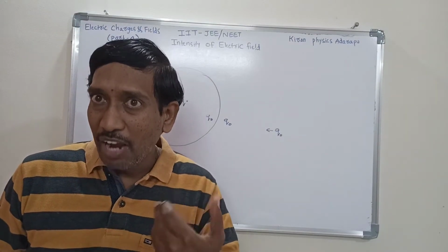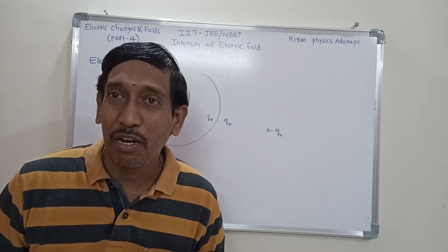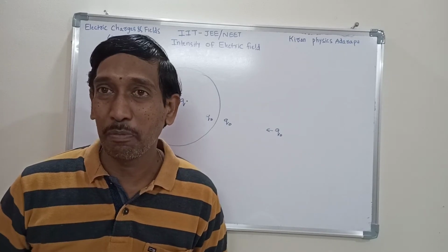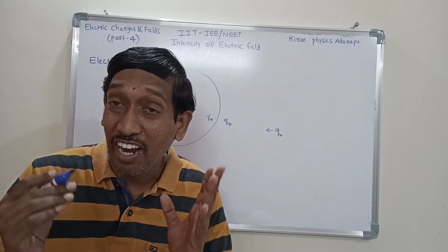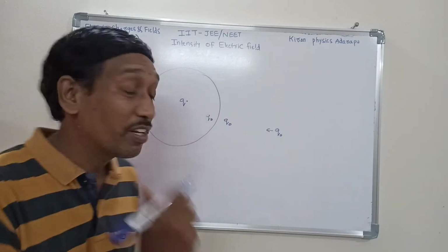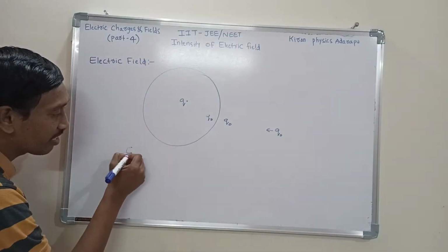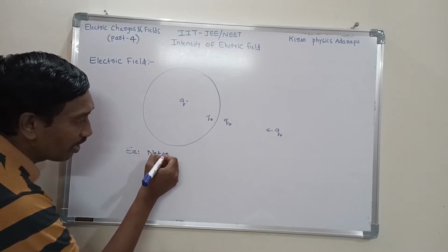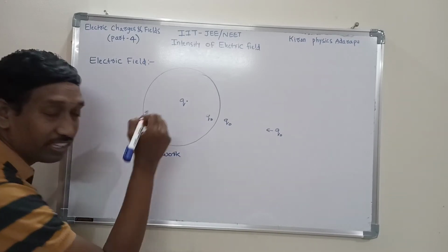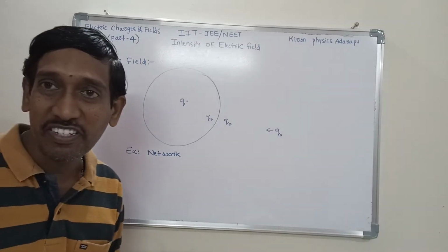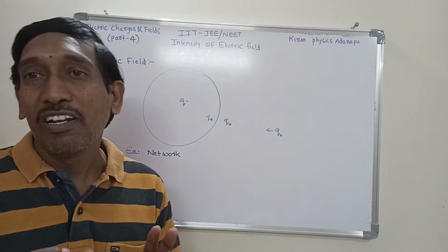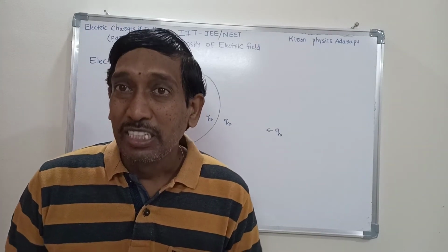I want to explain one best example. I hope everyone very easily understands from this example, because everyone has this experience. What is the example? One best example of electric field is network. Network is one electric field. Do you know, students? Within the network all mobiles are working.